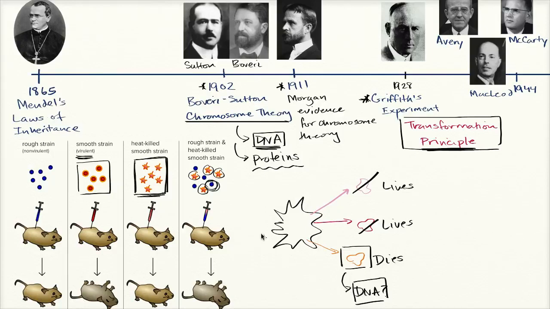And it was DNA. And what was fascinating is when you mixed that DNA from the heat-killed smooth strain with the rough strain, that DNA was able to mix in with the DNA of the rough strain and allow it to start producing these smooth protein coats that allowed it to be more virulent, so the mouse's immune system couldn't attack it as well. So it's really fascinating on a lot of levels. The whole takeaway from this one is, how did we get to DNA being the important part of the chromosomes, at least in terms of encoding the actual genetic information.